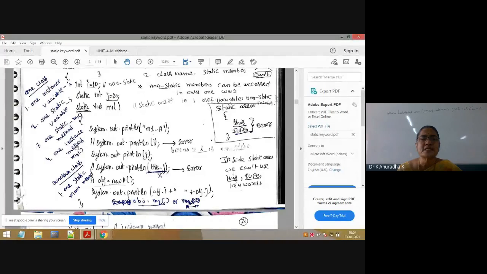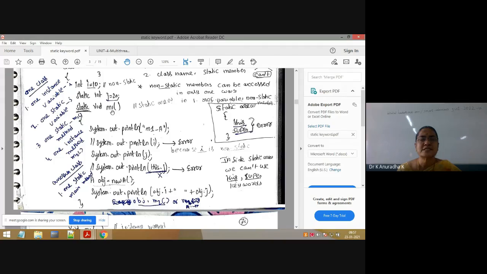First I will explain like this. Inside static methods we can access static variables and static methods directly, but inside the static methods we can't access instance variables and instance methods directly.